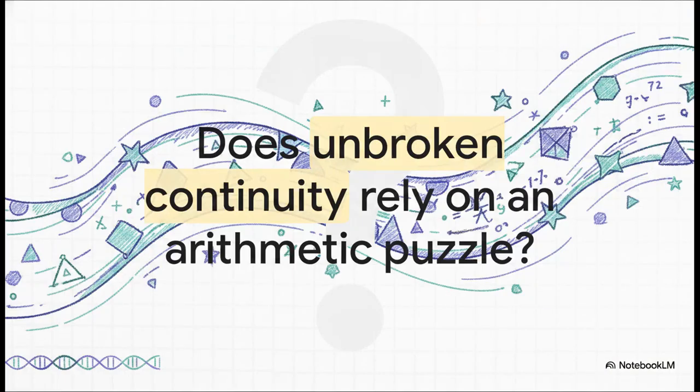It leaves us with a truly profound realization to ponder as we wrap up this explainer. Is the continuous, smooth fabric of our universe entirely dependent on the unbreakable truth of a discrete arithmetic puzzle? It turns out, Goldbach's conjecture is not just some isolated math problem, but it's the precise algebraic safety net keeping the fabric of spacetime perfectly and continuously intact.